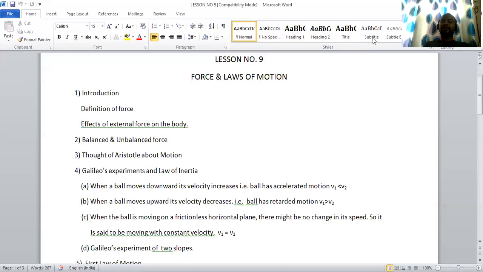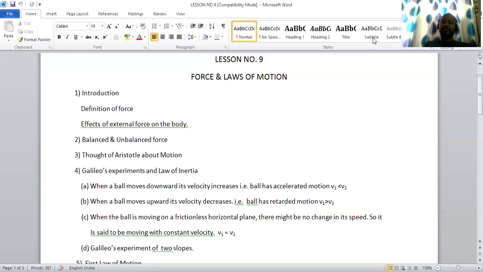So I think you might have understood what is balanced and unbalanced force. The next topic is the thought of Aristotle about motion. Aristotle was a philosopher, thinker. According to him, a body tries to maintain its state of rest or motion unless and until an unbalanced force acts on it. I repeat, the thought of Aristotle about motion is that a body tries to maintain its state of rest or motion unless and until an unbalanced force acts on it.